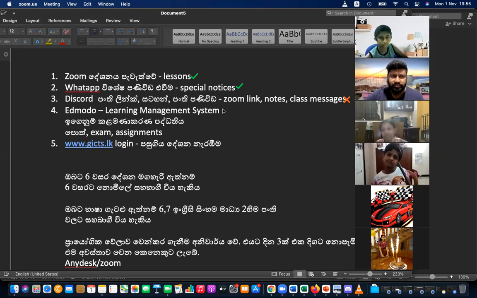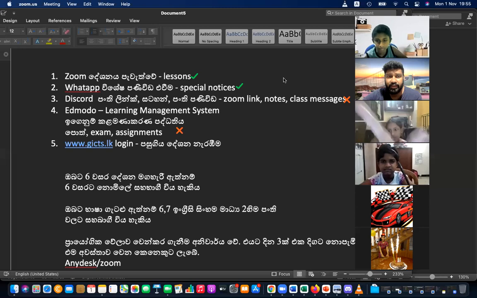Edmodo, do you have this? This is where we do the exams and assignments. All the exams, assignments, we do using Edmodo. After each chapter, basically we have some assignments, exams. So you can do that and get some marks, earn marks. So that is a learning management system called Edmodo. If you don't have that, put a cross. And administration will help you creating this. If you already have, put a right mark. Then the jits.lk login.